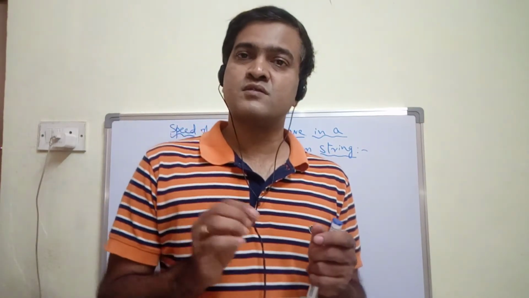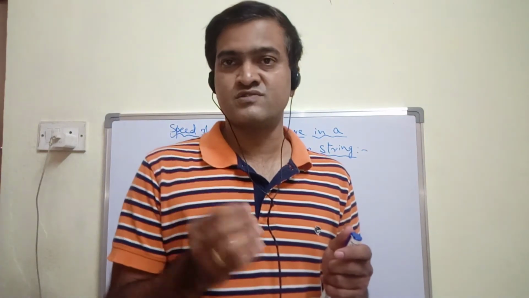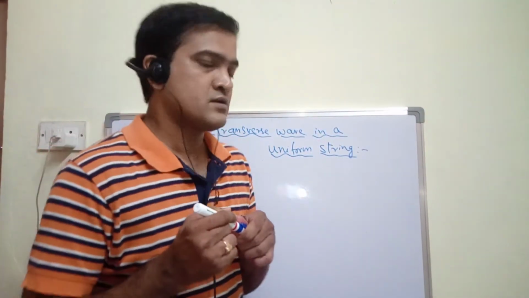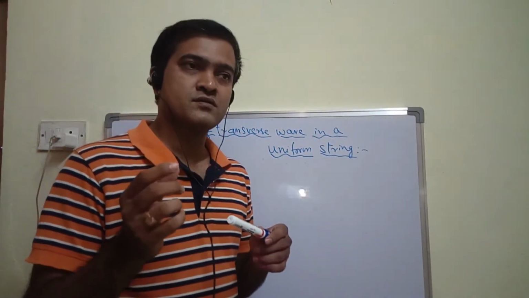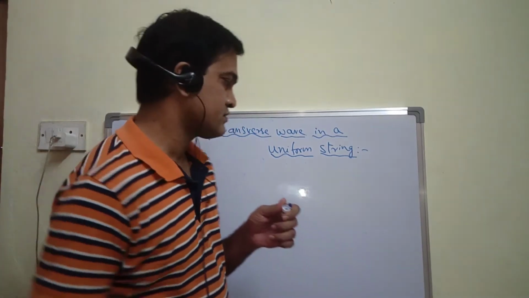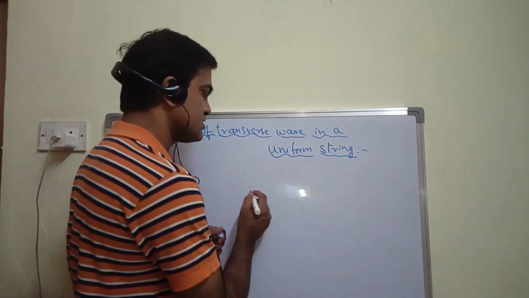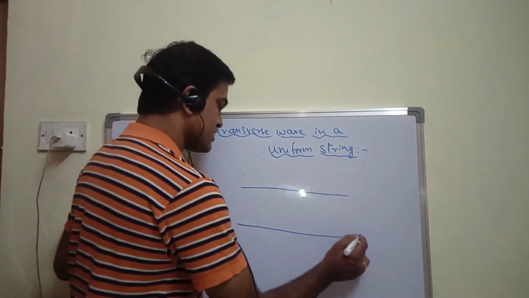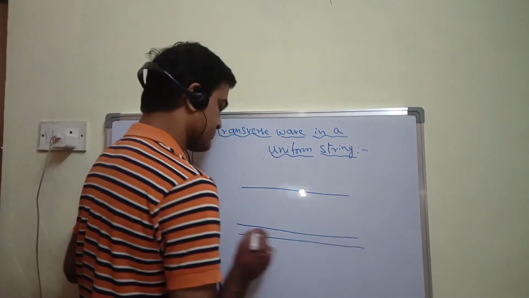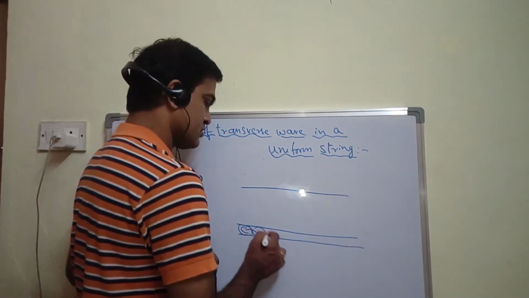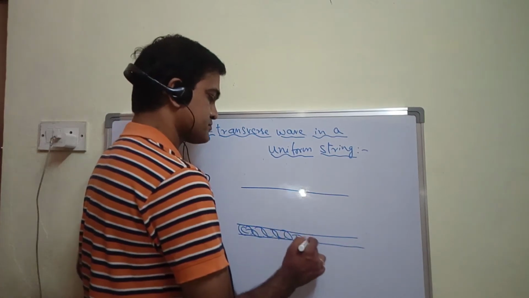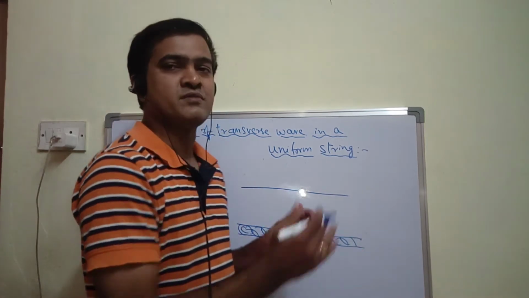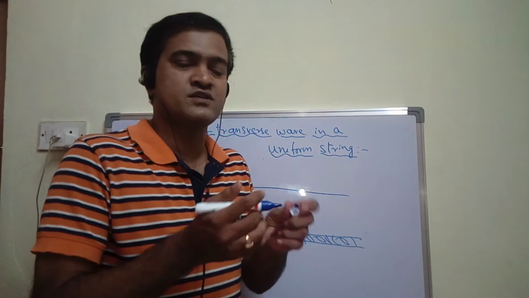Okay, now let us discuss the speed of a transverse wave generated in a stretched string. Let me show you two cases here. By logic you can say, if I consider a thin wire, thin string or thin rope, and if I consider a thick string or thick rope, right, these two are the cases of the same length. Let us say both are of the same length, but one is thick, one is thin.